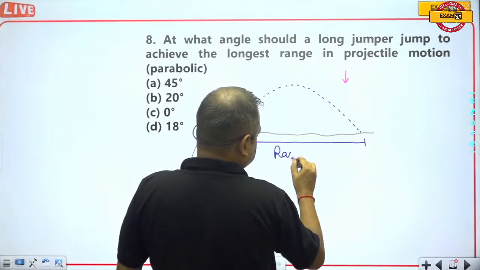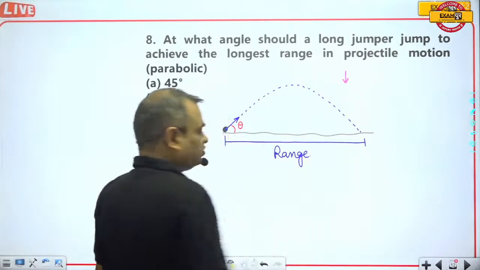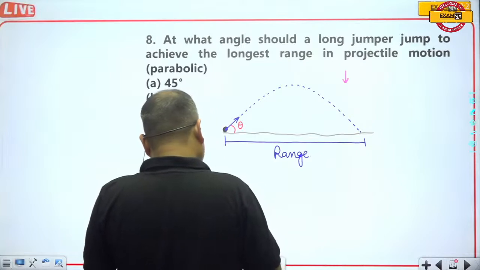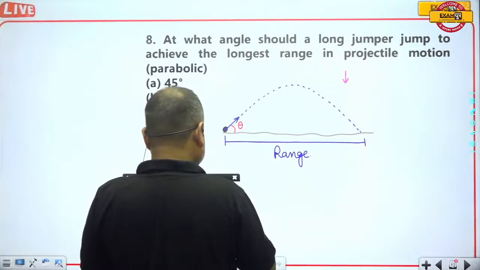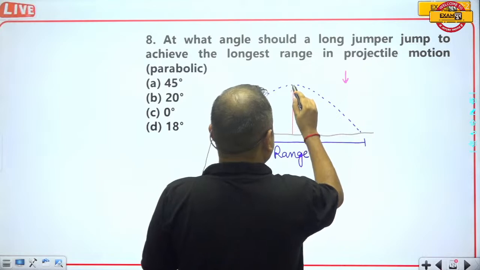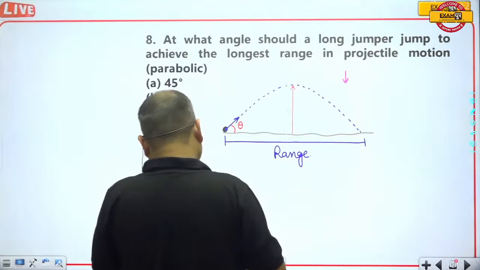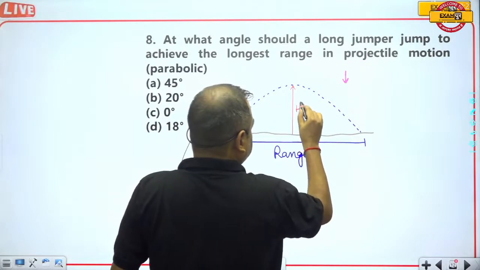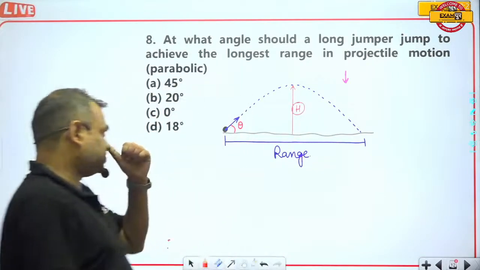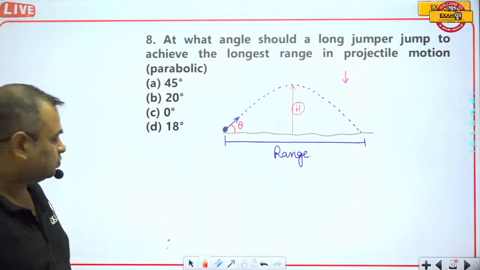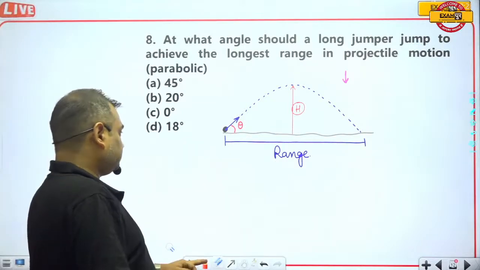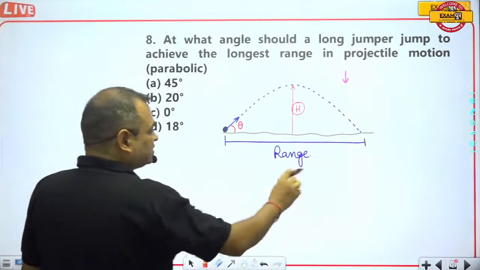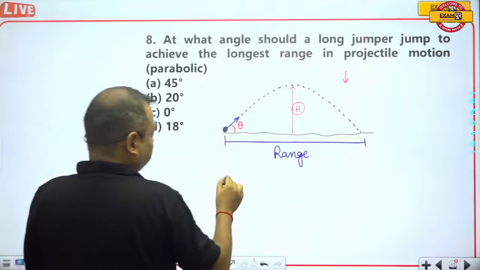And this is the maximum height attained by this ball. So the range of this ball is maximum only when theta is 45 degrees.